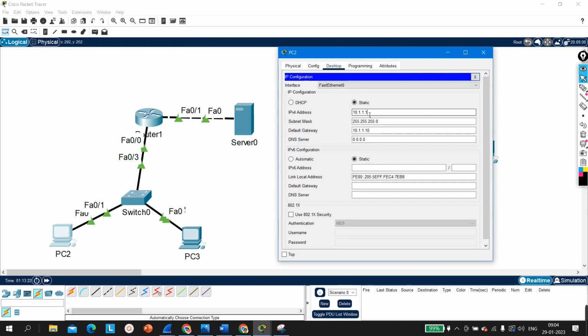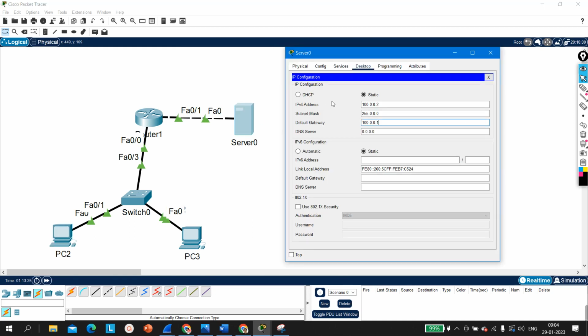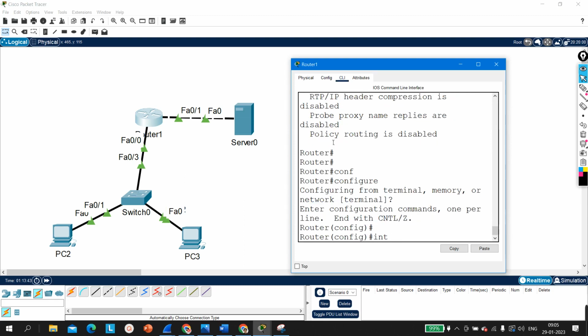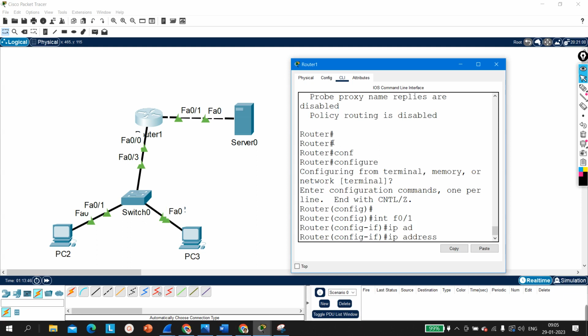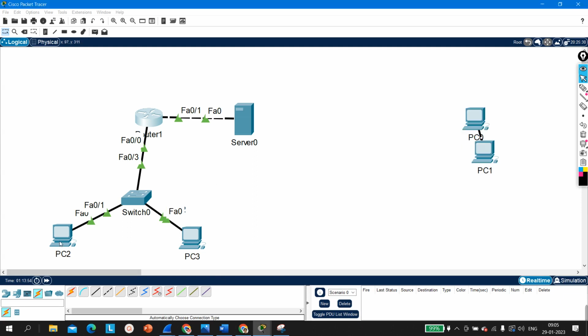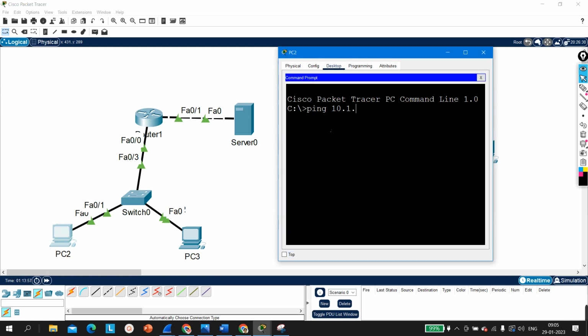So on this server I will configure 10.1.2.2, and the default gateway will be 10.1.2.1. And on the router interface as well I am going to change the IP address. So config t, interface f0/1, IP address 10.1.2.1, subnet mask 255.255.255.0. Fine.